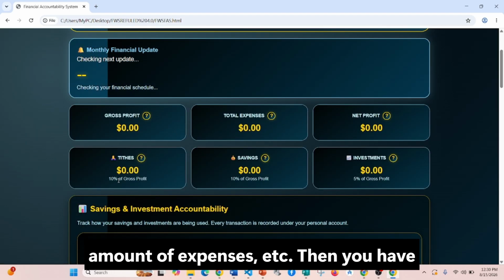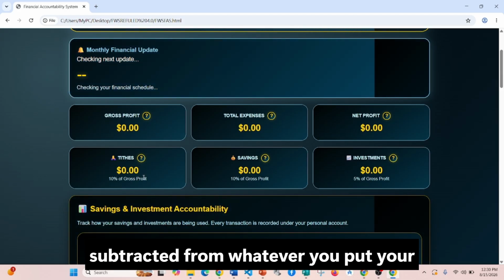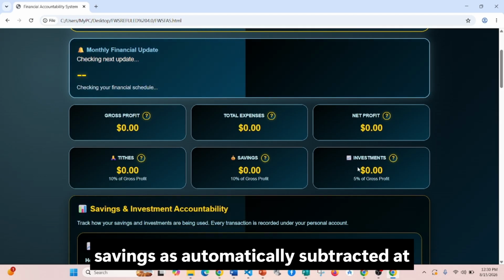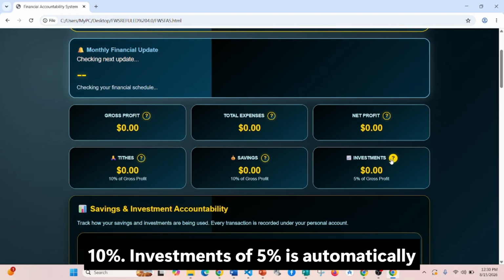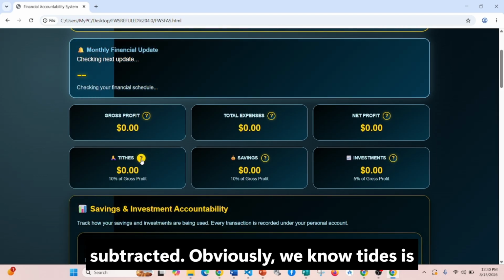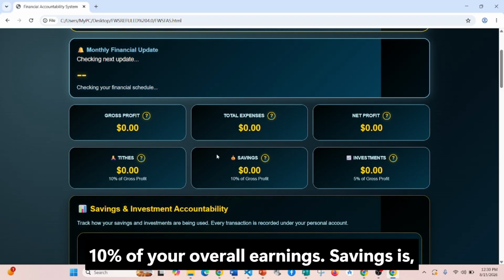Then you have your tithes, that's automatically subtracted from whatever you put. Your savings, that's automatically subtracted at 10%. Investments at 5% is automatically subtracted. Obviously, we know tithes is 10% of your overall earnings.